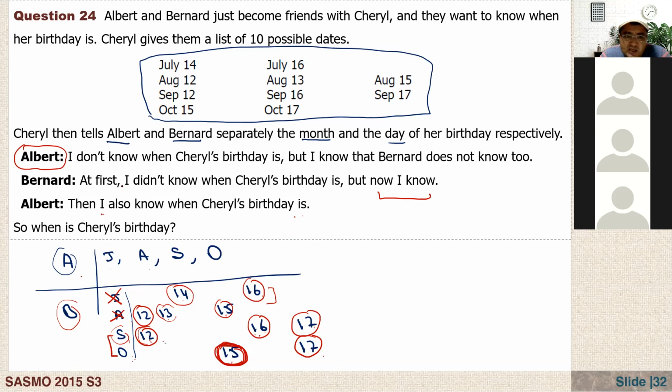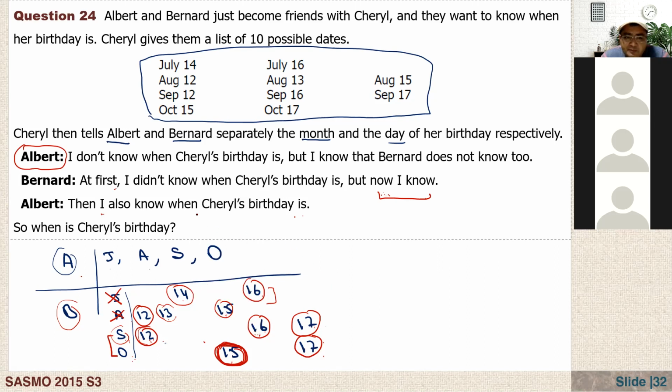Arat here is saying that the second one, at first, I didn't know when Cheryl's birthday is, right? But now I know. So that means that if it is 17, September has 17 and October has 17, he cannot know this for sure. Bernard knows this, right? And also, if Albert knows that it is one of the months and he says September 12 or 16, also he cannot know this.